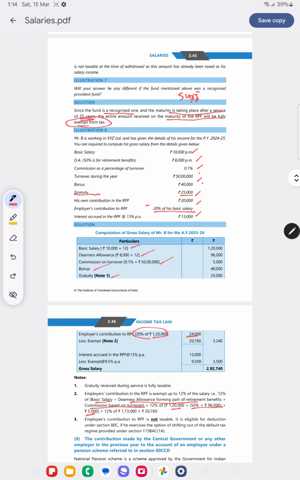What is turnover commission? 0.1% of 50 lakhs. So we'll get 12% as 20,760 will be exempt. Interest accrued in RPF is at the rate of 13%. Interest accrued is exempt only to the extent of 9.5%. So this will be exempt, the rest will be taxable.